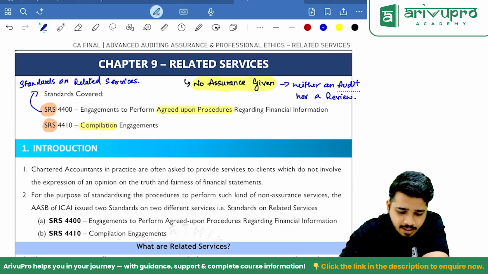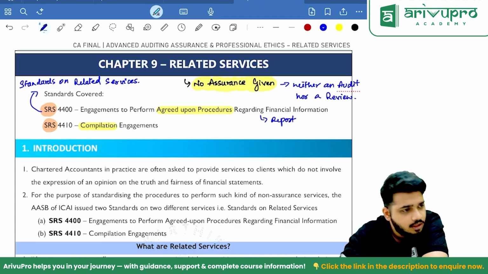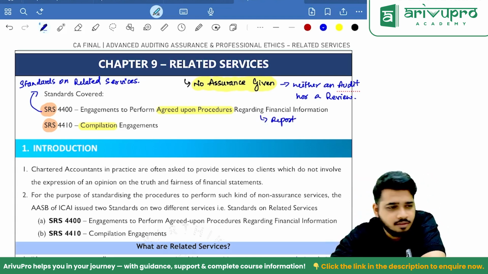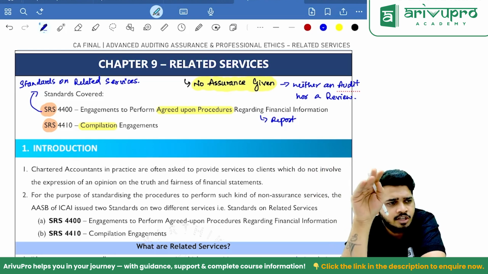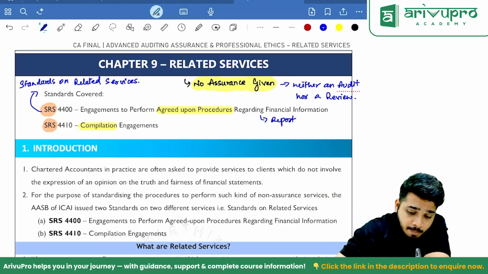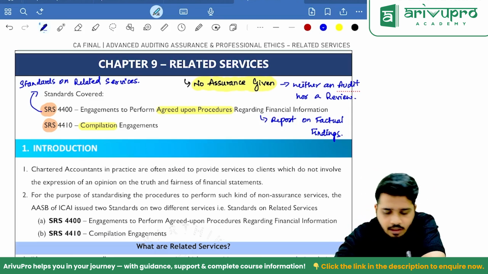But in SRS 4400, we give a report. Sir, what nonsense you're talking, sir? Are you high? No, sir. See, we don't give assurance. We don't do audit. We don't do review. But we give a report, it seems. Yes, sir. It's called a report on factual findings. Clear?